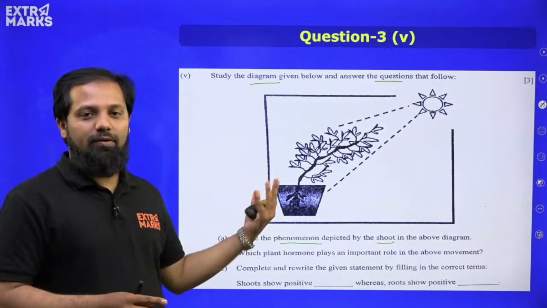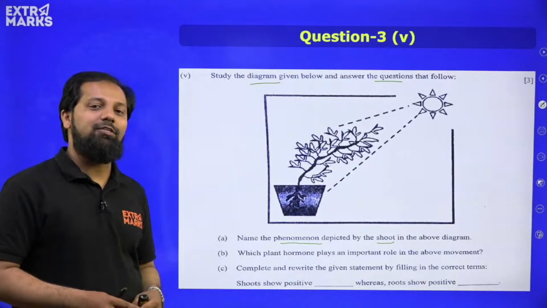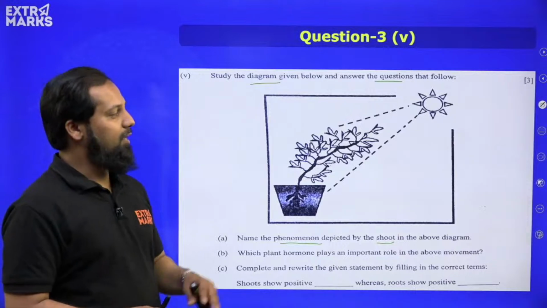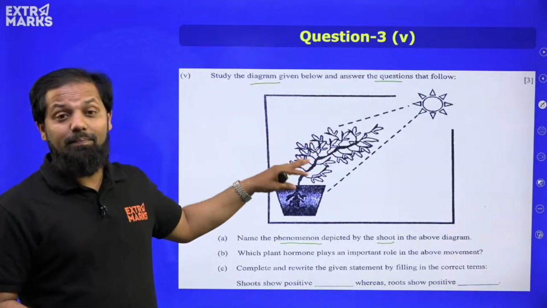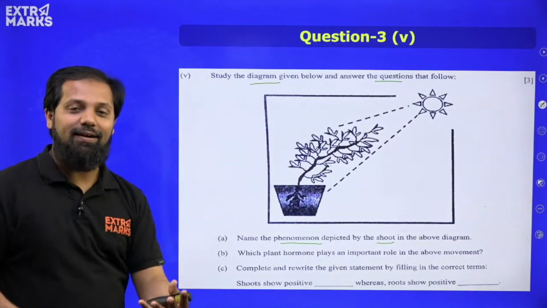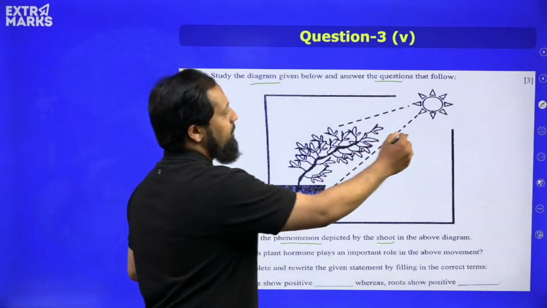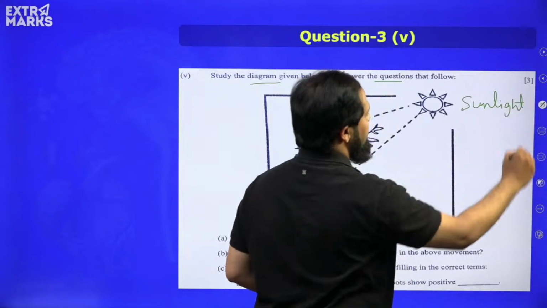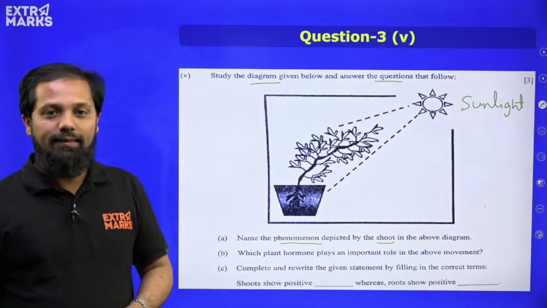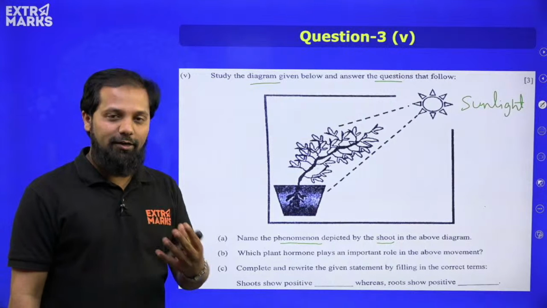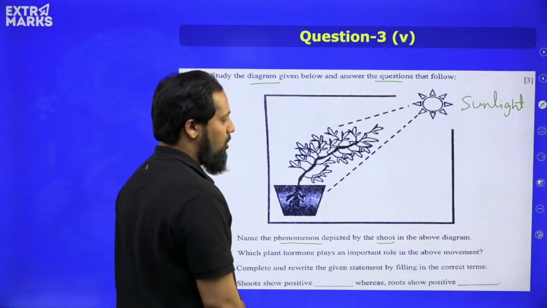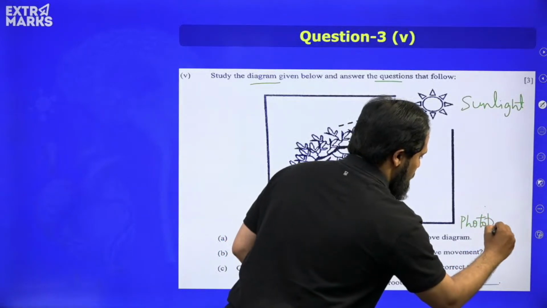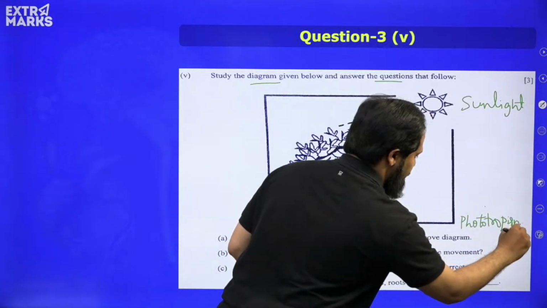Again, a question from the chemical coordination in plants. We all have learned about various types of movements in plants, right? Again, one more question from the mock test which we have conducted in Extramarks, right? So here, the response of the plant is towards the sunlight, and we all know that the movement showcased here, it is called as the phototropism. Okay, it is called as phototropism.